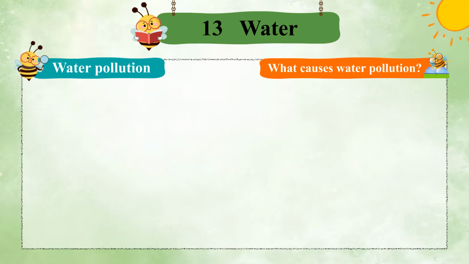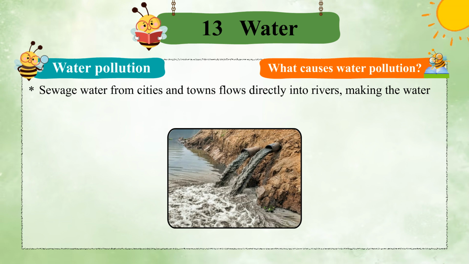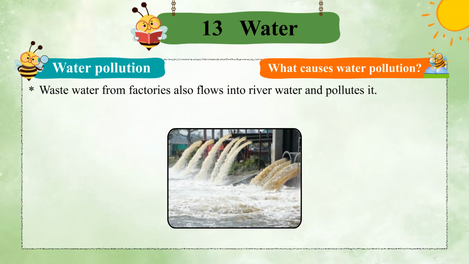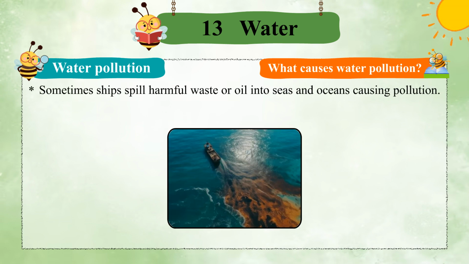What causes water pollution? Sewage water from cities and towns flows directly into rivers, making the water unfit for use. People bathe and wash clothes and cattle in rivers and ponds. In doing so, they pollute the water. Wastewater from factories also flows into river water and pollutes it. Sometimes ships spill harmful waste or oil into seas and oceans, causing pollution.